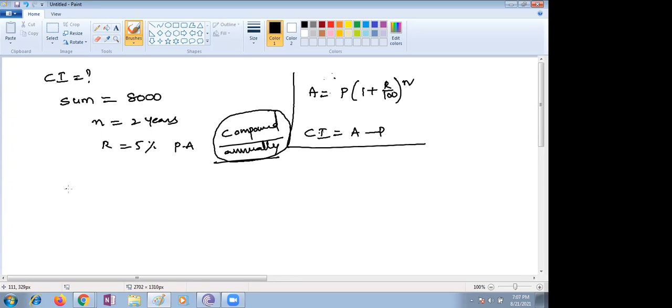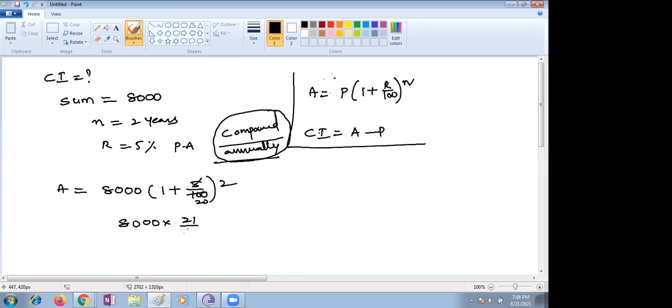What is the answer? First, you have to find out the amount. Amount is nothing but 8,000 times (1 + 5/100) to the power 2. In this case, very simple, children, you have to simplify here. 5/100 reduces to 1/20. It is reduced right now. So 8,000 into 20...